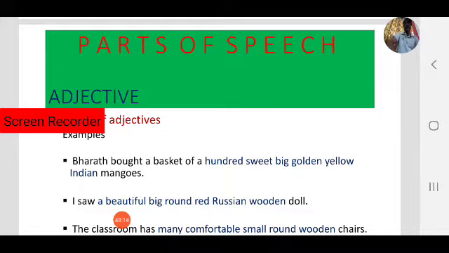Observe the order based on the previous slide, the order of adjectives. What is the first adjective used here?